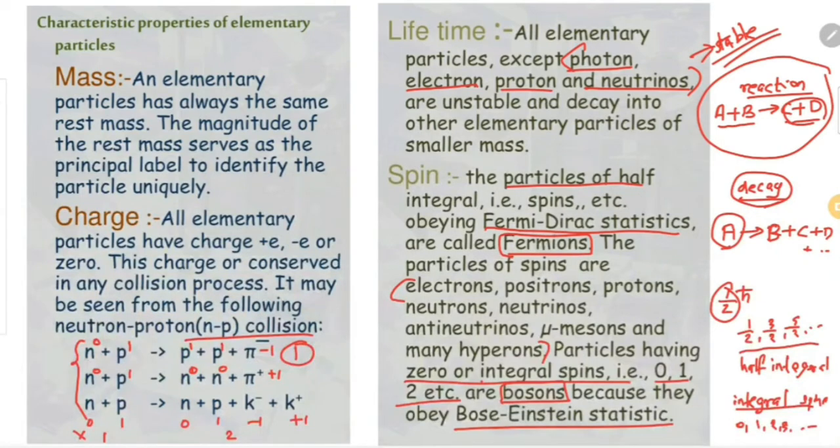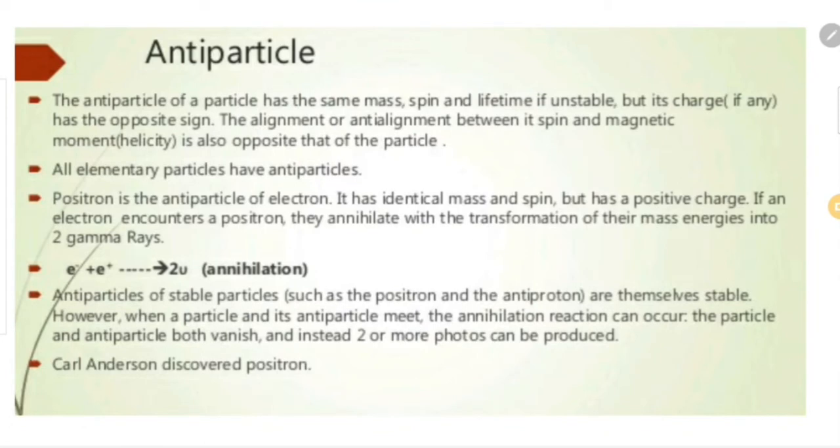Okay. So based on spin, particles can be classified into two categories: fermions and bosons. Fermions obey Fermi-Dirac statistics, and bosons obey Bose-Einstein statistics. Fermions are half integral spin particles, and bosons are zero or integral spin particles. And we can see several examples here. So these are the characteristic properties of elementary particles: first mass, second charge, third lifetime, and fourth spin. Next, we are going to discuss antiparticles.